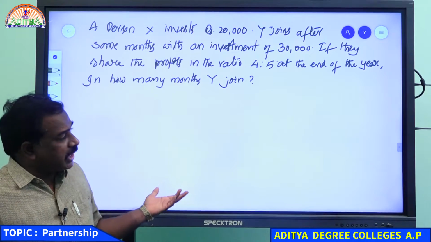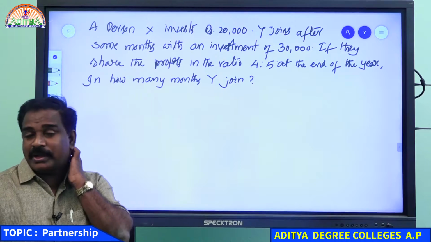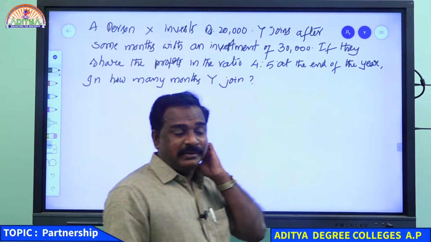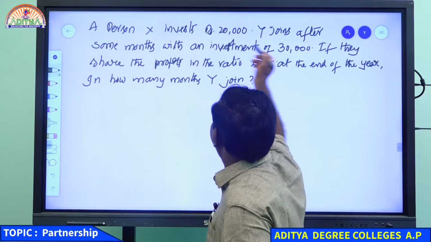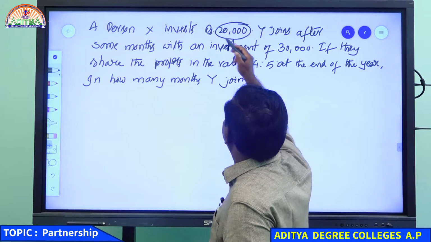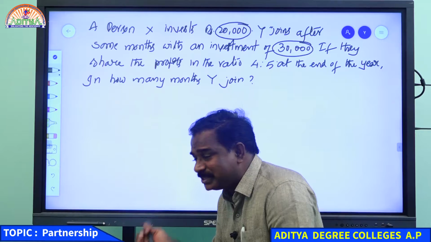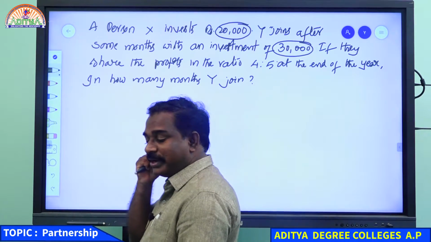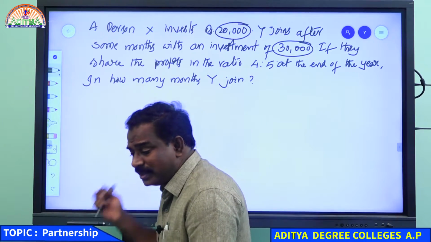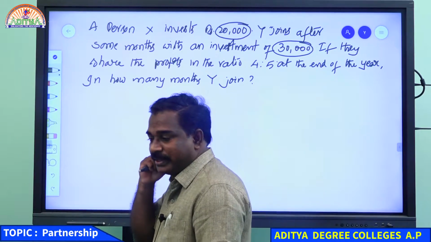Just by reading the question we can give the answer, because before the question also had the same question. There the investment is 2 lakhs and 3 lakhs, here 20,000 and 30,000. The investment is different, but the ratio is same. Same answer you will get, after 2 months only.